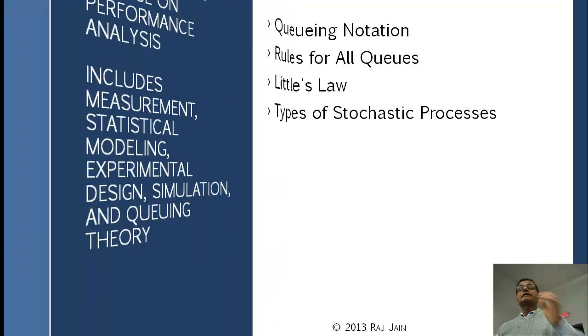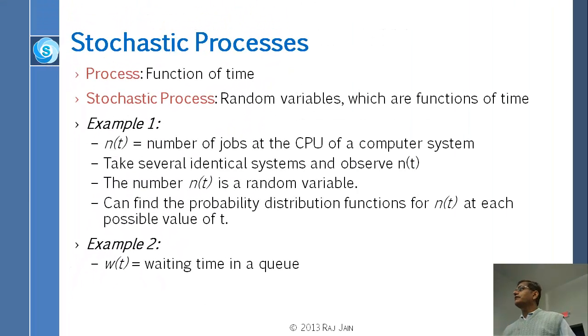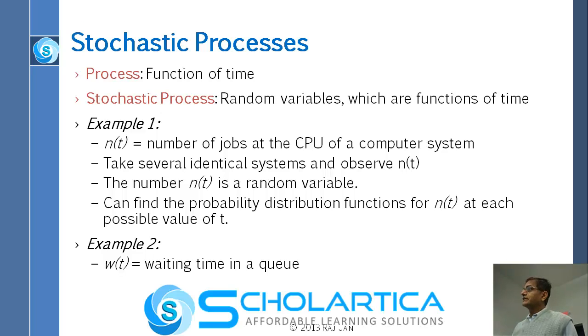So a process is a random variable which is a function of time. If anything just repeats over time, then we call it a process. A stochastic process, to be exact. Because if it is not random, then we call it a process. If it is random, then we call it a stochastic process. An example of a stochastic process is the number of jobs at the CPU.